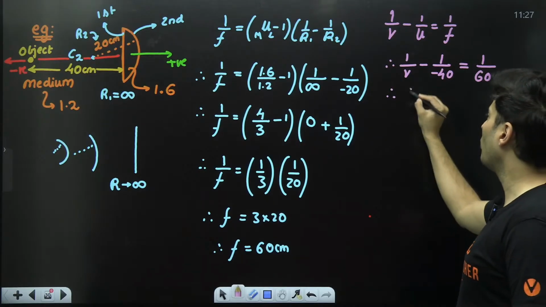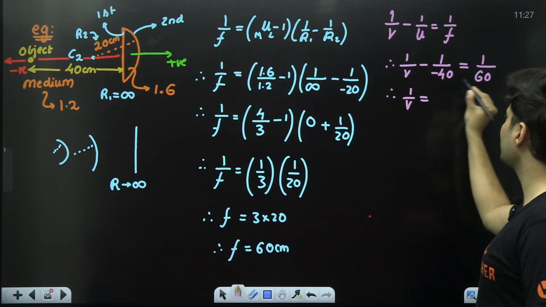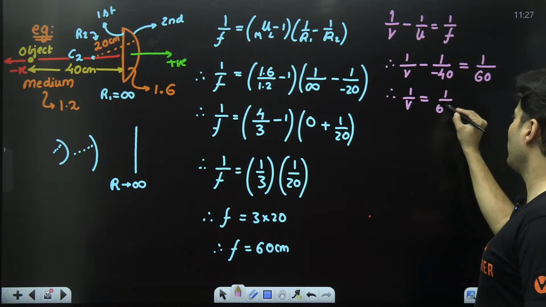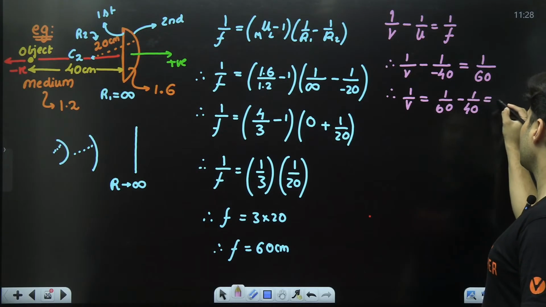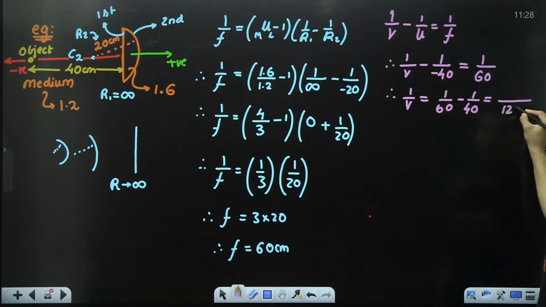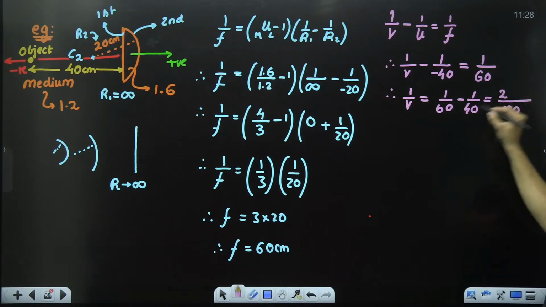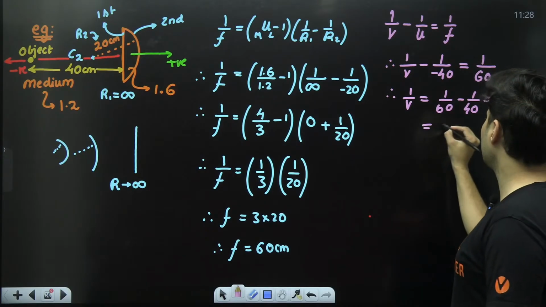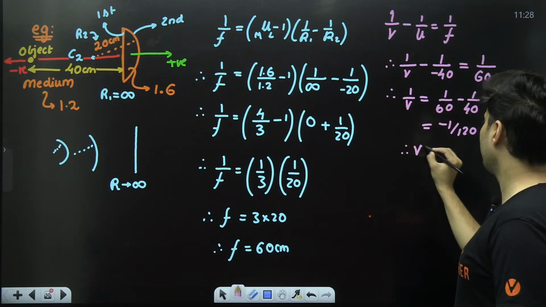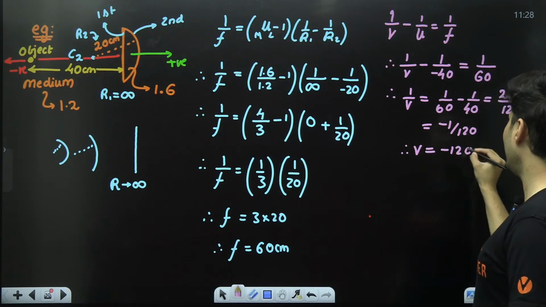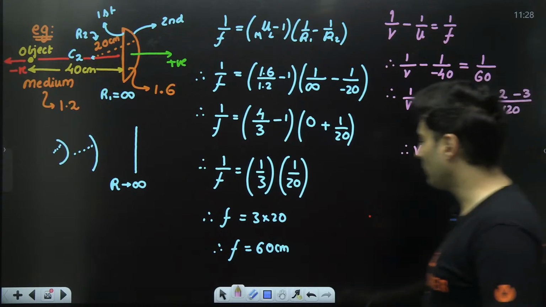So 1 by v is equal to 1 by 60 minus 1 by 40. Take the LCM of 60 and 40, that is 120. 60 goes 2 times, 40 goes 3 times. 2 minus 3 is negative 1 by 120. Therefore, v will be negative 120 centimeters.